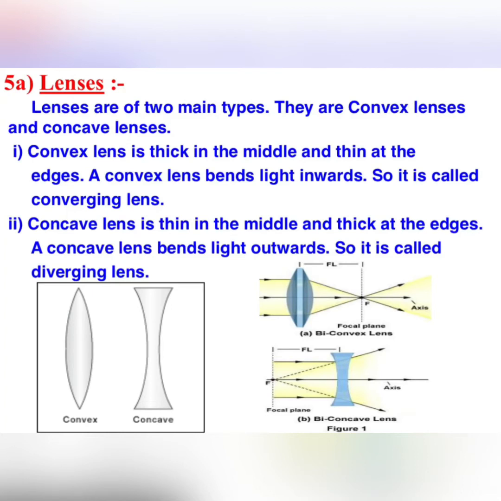Convex lens, which is thick in the middle and thin at the edges, bends the light inwards. So it is called a converging lens. And concave lens is thin in the middle and thick at the edges, and it bends the light outward. It spreads the light. So it is called diverging lens.